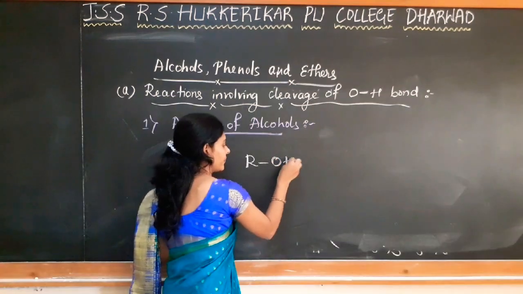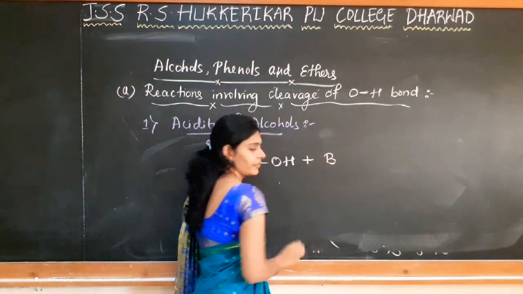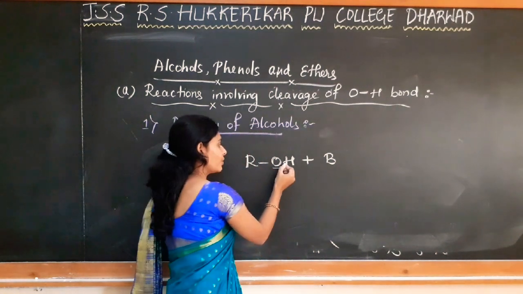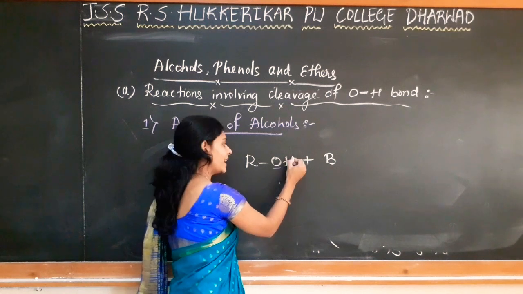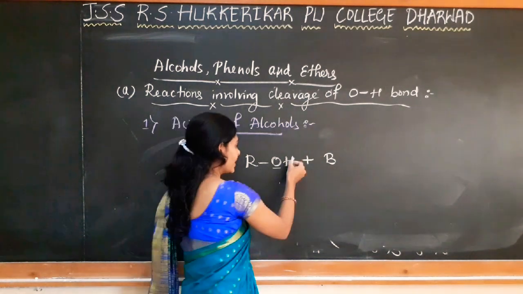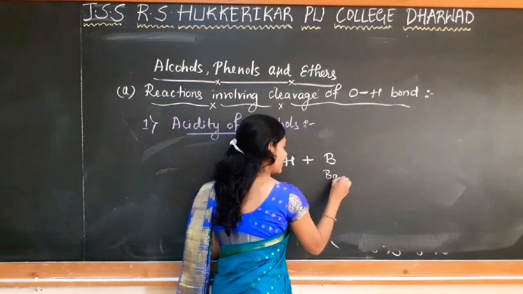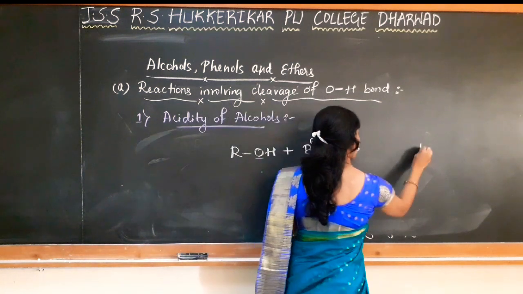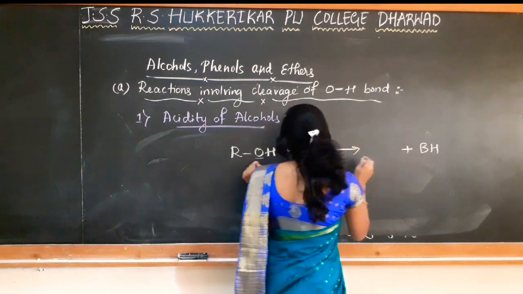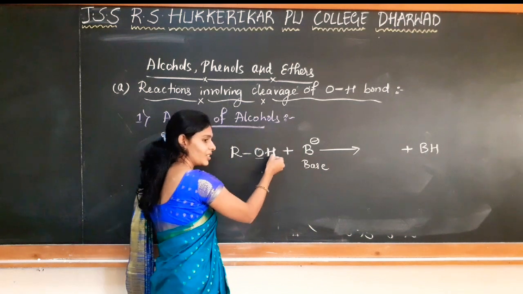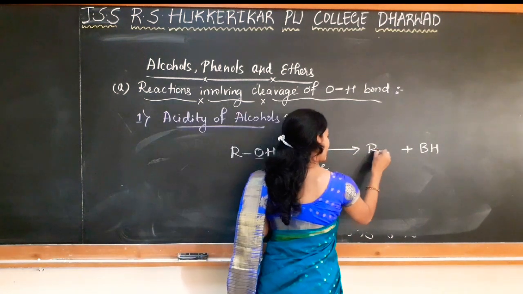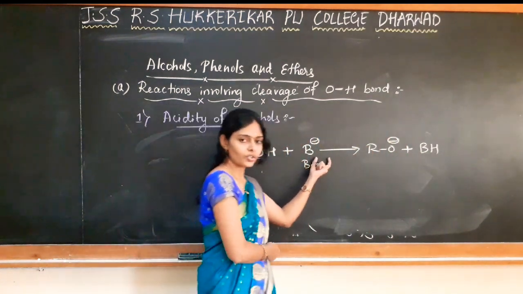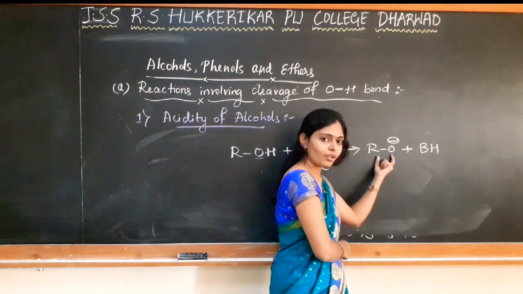So alcohol is treated with a base. Okay, so what happens? As oxygen is more electronegative, it withdraws electrons from the OH bond and H goes out as H+. So that H+ combines with this base. Here, it abstracts a proton. It is a base, so it abstracts a proton and forms BH. And here the OH bond is cleaved. H goes out as H+. So there is a formation of alkoxide ion. Alcohol on reaction with the base, there is a formation of alkoxide ion.